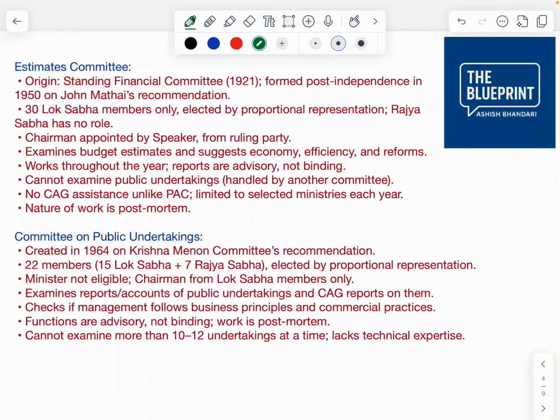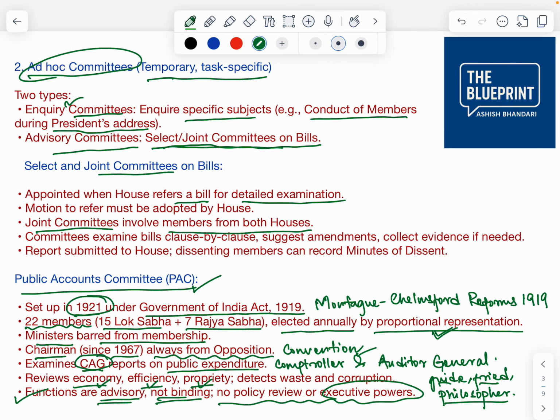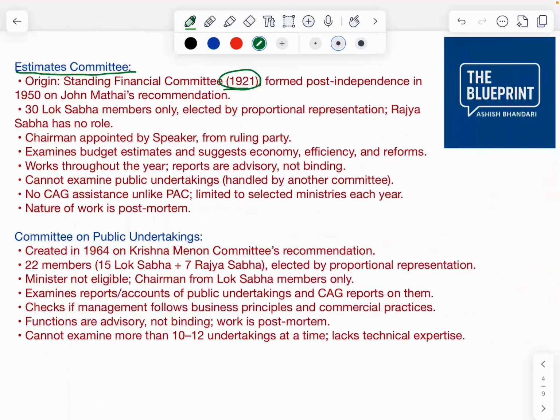Next is the Estimates Committee. This also has its origin in 1921, like the Public Accounts Committee. It was formed post independence in 1950. It has origin in the Standing Financial Committee of 1921, but the Estimates Committee per se was formed in 1950 on John Mathai's recommendation.